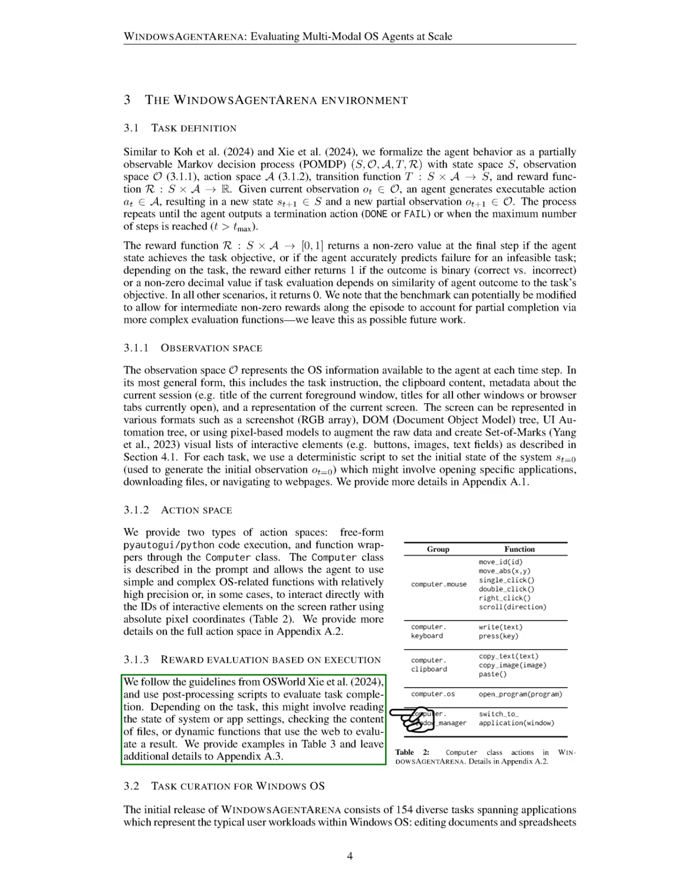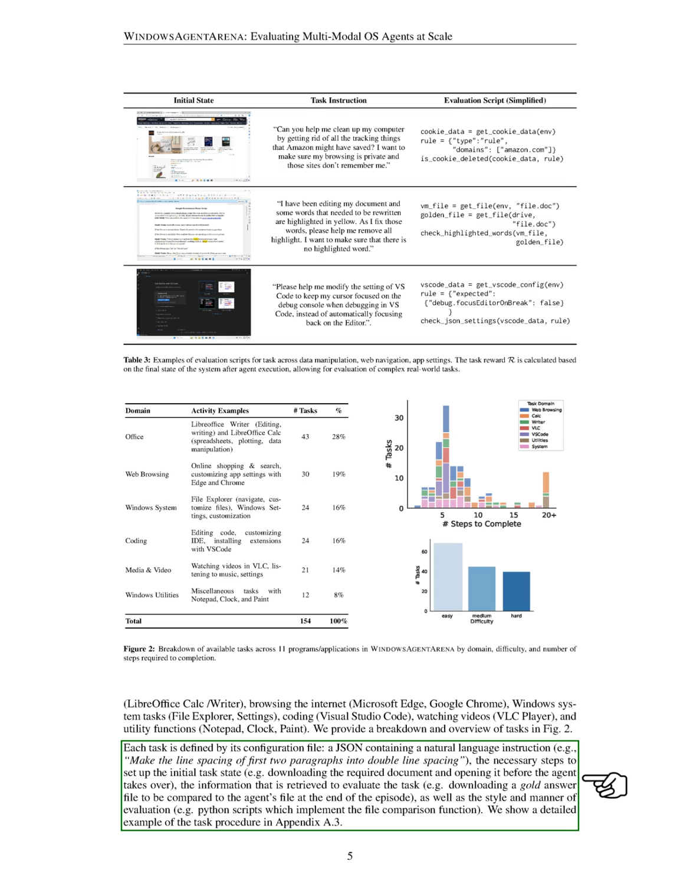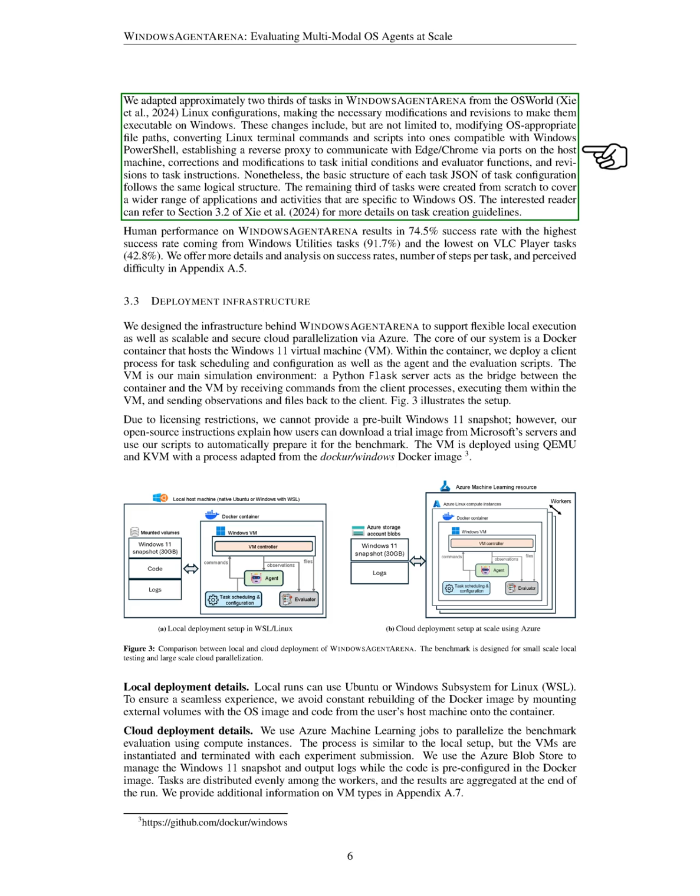In terms of task curation for Windows OS, our initial release of WindowsAgentArena includes 154 diverse tasks that reflect typical user activities on Windows, such as document editing, web browsing, and coding. Each task is defined by a configuration file that includes instructions, setup steps, evaluation criteria, and the evaluation method. We adapted about 2/3 of these tasks from OSWorld's Linux configurations, making necessary adjustments for Windows compatibility. The remaining tasks were created from scratch to cover a broader range of Windows-specific applications.